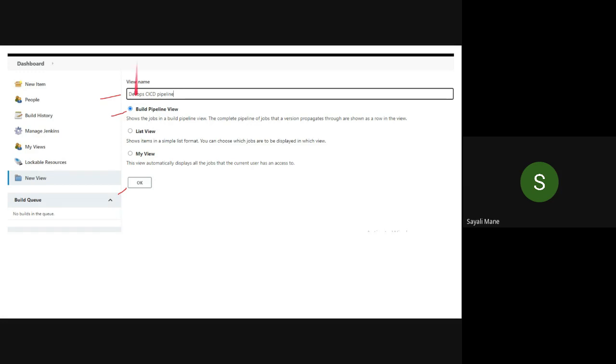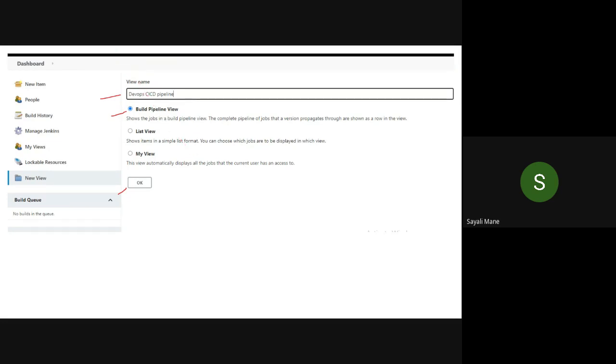Yes, ma'am. Okay. Now please give a name. Right now give the same name, DevOps CI/CD pipeline, and click on the build pipeline view and click on the OK button. This one. And take a screenshot of it. Before clicking OK or after clicking OK? No, before clicking OK. After clicking OK, you will go to the next slide. Done?